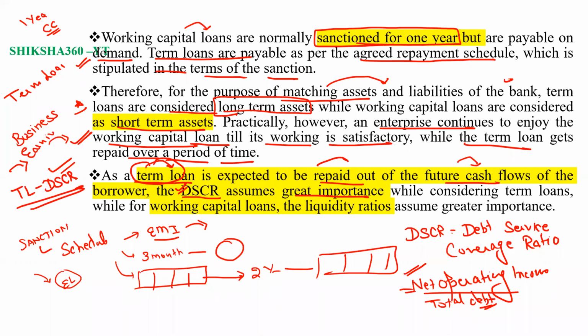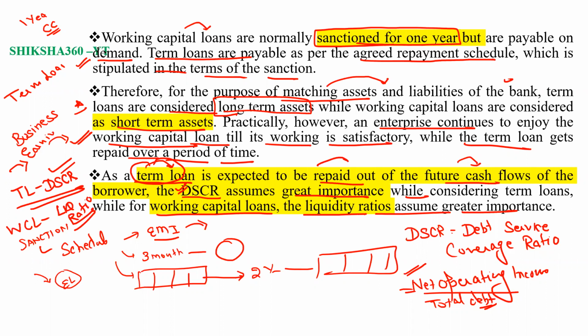On the other hand, this is under the term loan, while for the working capital loan, the liquidity ratio assumes greater importance. So for the working capital loan, which ratio is important? Liquidity ratio is important. So you have to remember all these things while going through the topic.